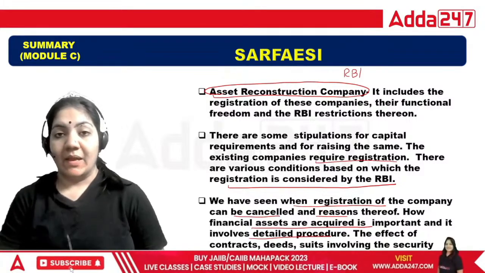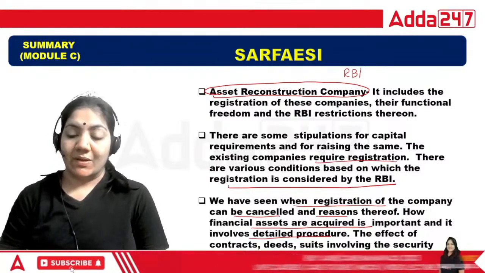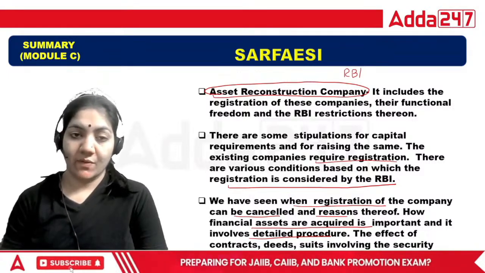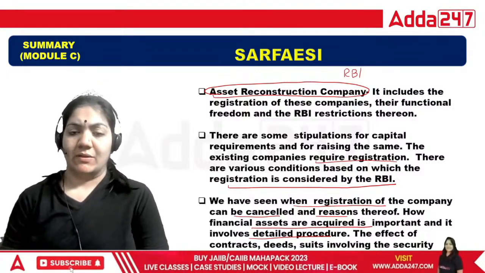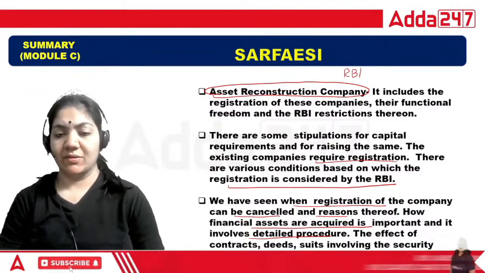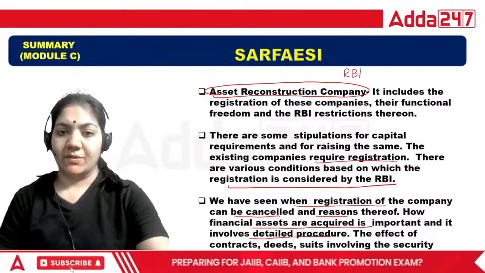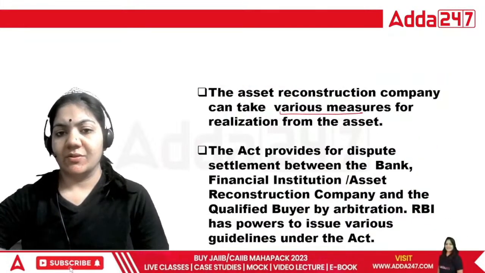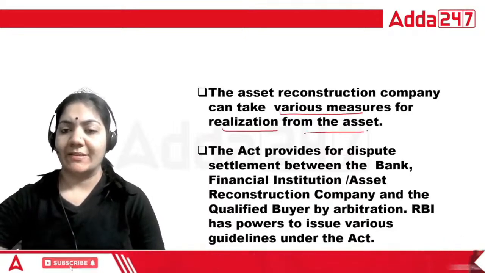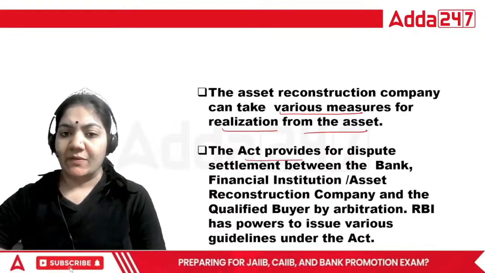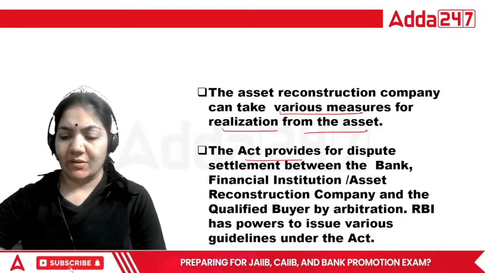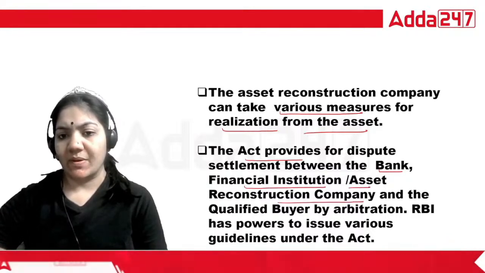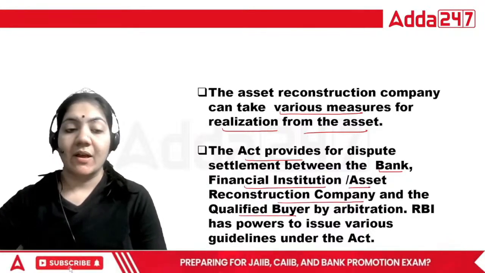So basically the main work of the ARC company is to take loans, just take the security receipt from the bank and financial institution, and it will pay the money to the bank. This is the particular process of your SARFAESI Act. The ARC company can take various measures for realization from the assets. The Act provides for dispute settlement between the bank, financial institutions, asset reconstruction company and qualified buyer by arbitration.